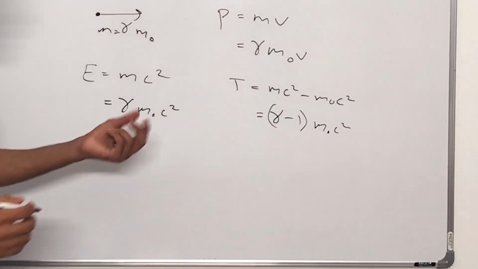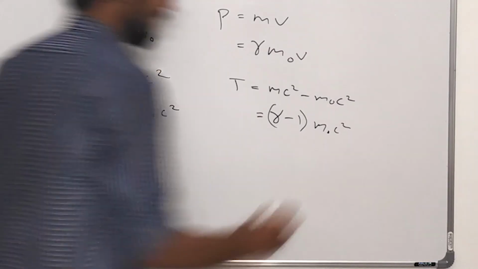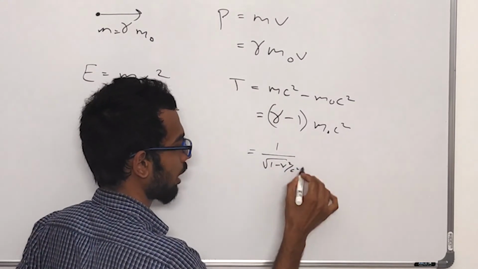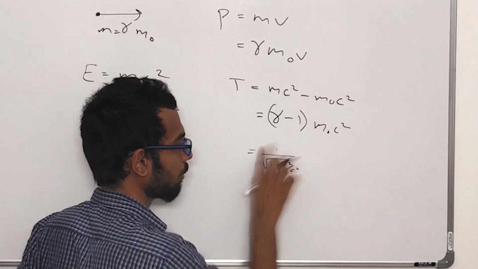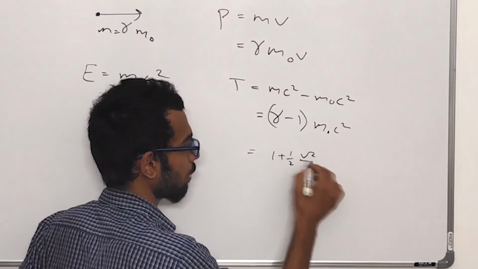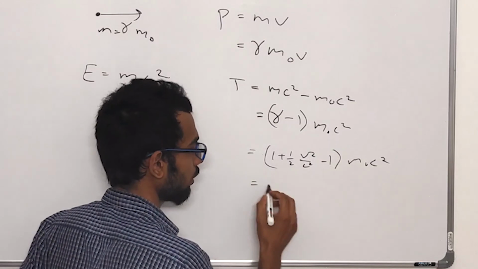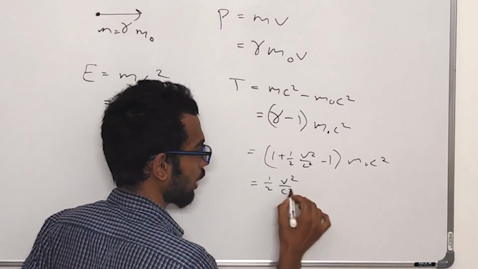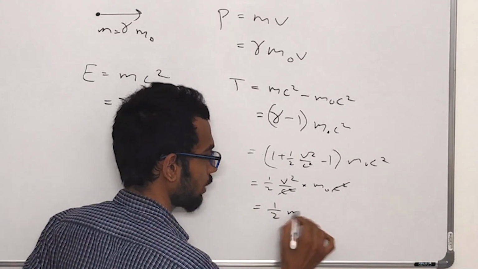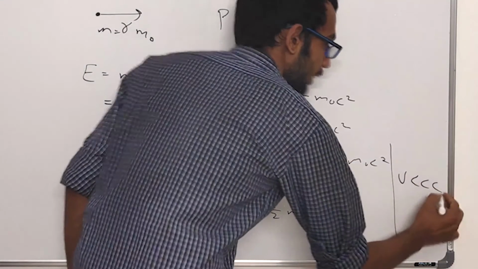This might look a bit confusing, but at the limit when v is very less than c, gamma is 1 by root of 1 minus v square by c square, which becomes 1 plus half v square by c square. So kinetic energy is half v square by c square into m0 c square. The c square gets cut, giving half m v square. This is what we observe when v is very less than c.